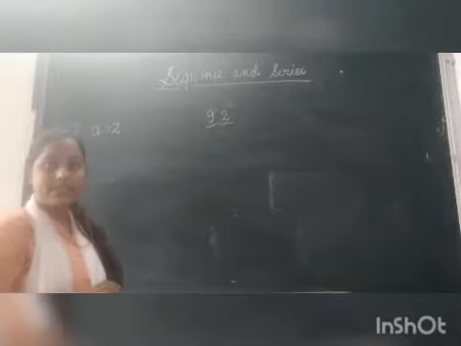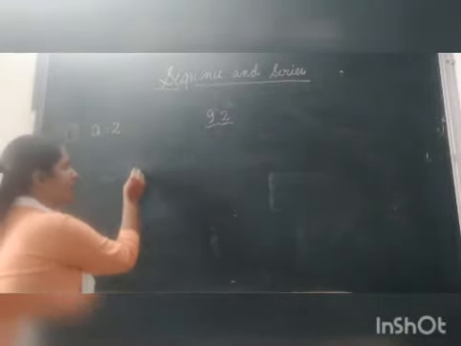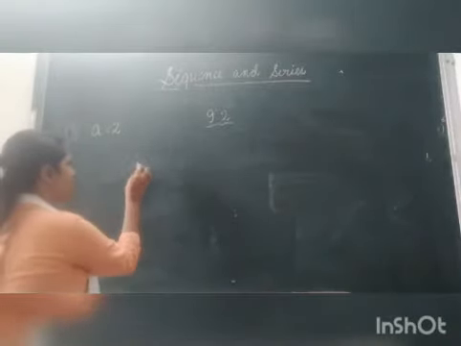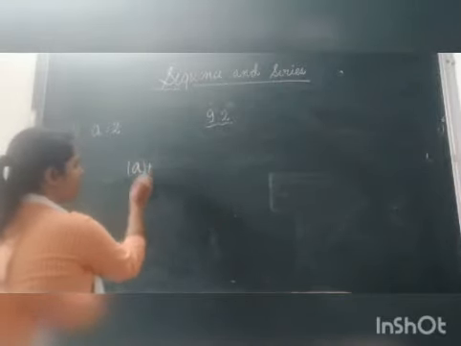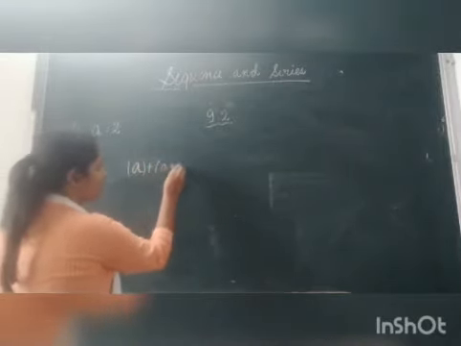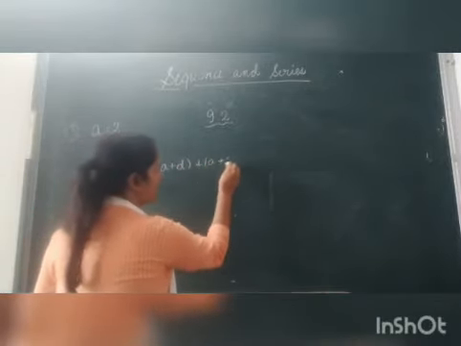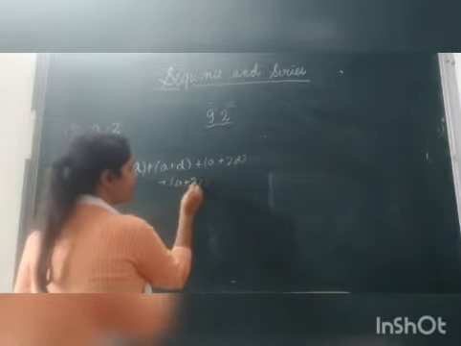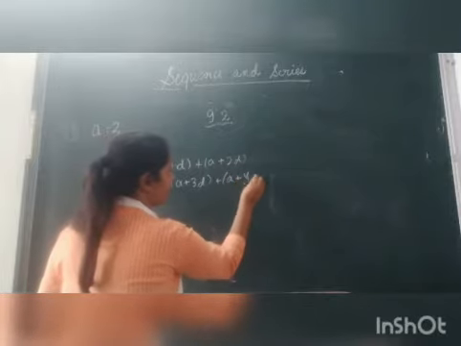So we have studied that if we have the AP, then the first 5 terms will be: first term will be a, second will be a plus d, third will be a plus 2d, fourth will be a plus 3d, and the fifth will be a plus 4d.